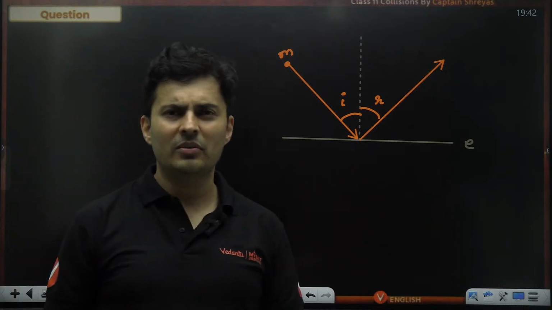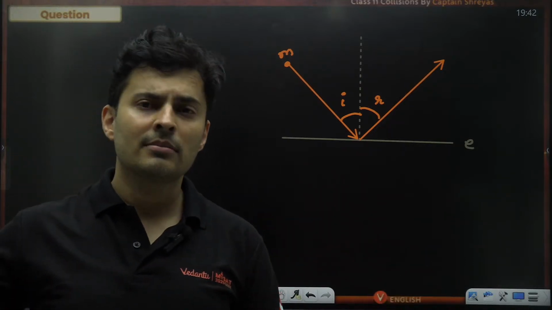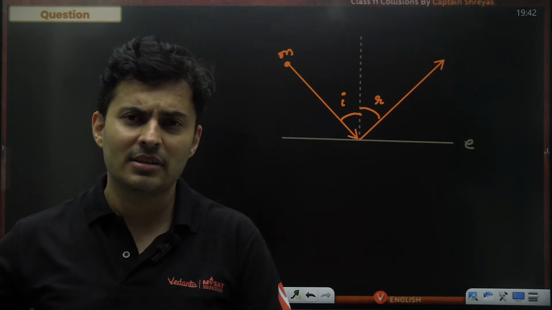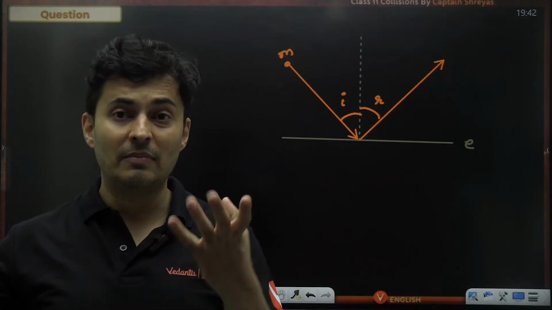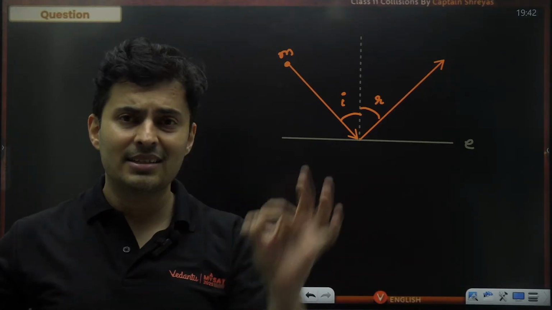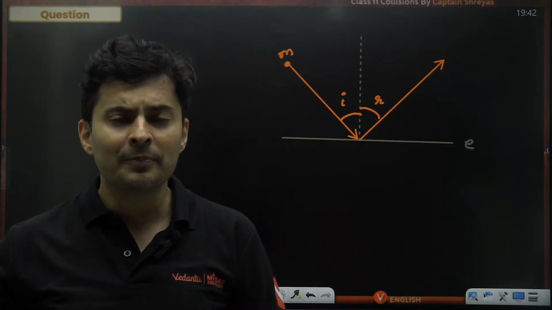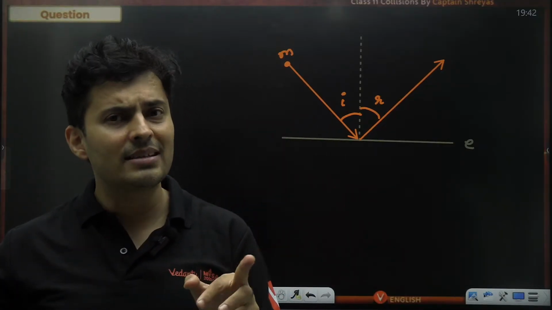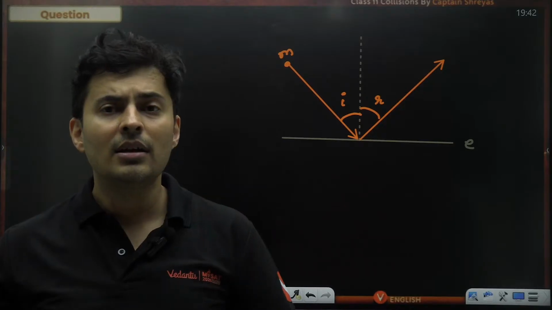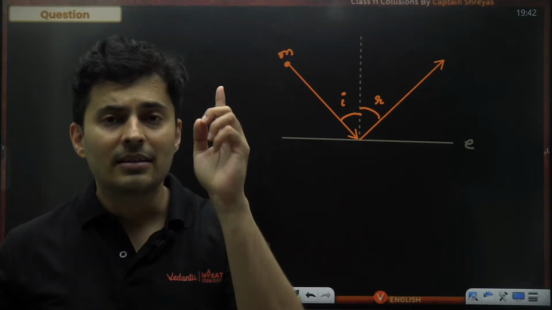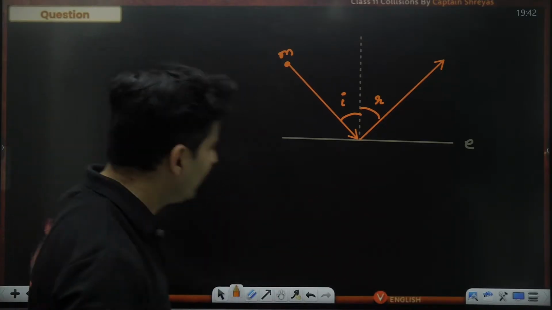A lot of you will say angle of incidence will be angle of reflection. Well, that's true for light, but not for balls mechanically, because some energy will be lost. So when it hits and rebounds, some energy will be lost, and I don't think the angles will be equal. Can we figure out a relation between incident angle, reflected angle, and the restitution? The answer is definitely yes. So let's see how we do it.